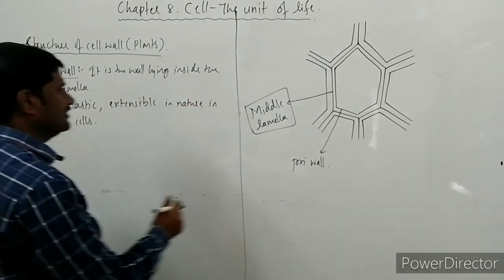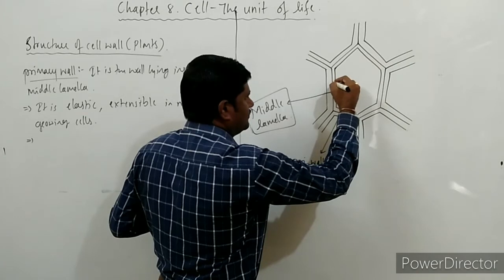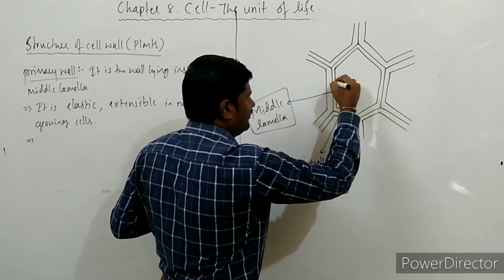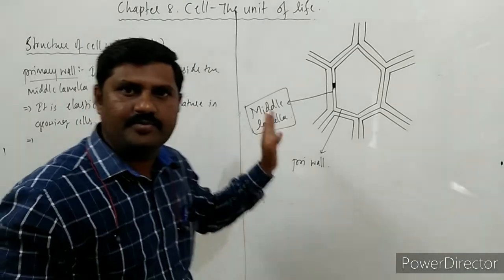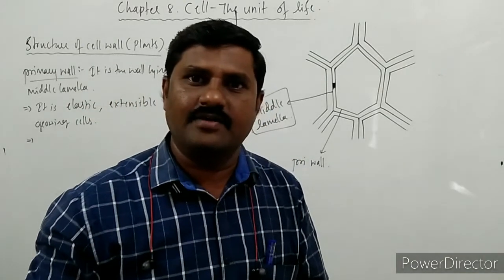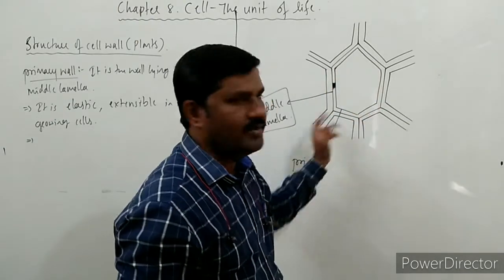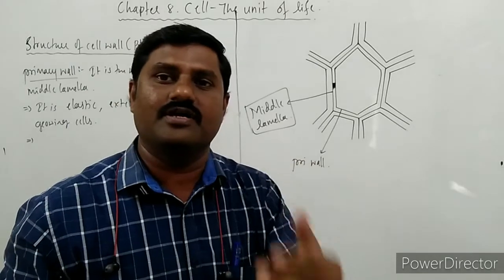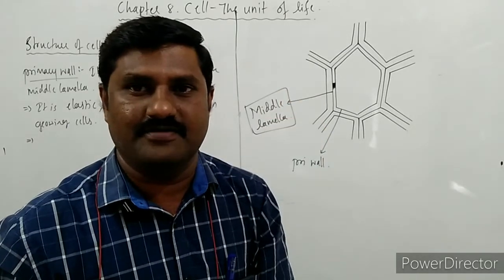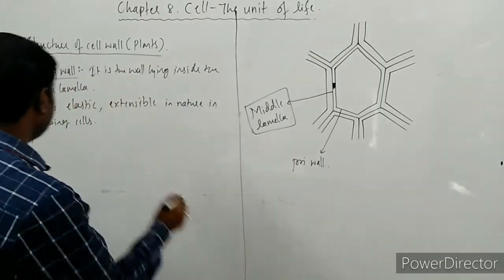See here, the cellulose material is deposited this way. When it is deposited that way, one wall is formed inside the middle lamella.